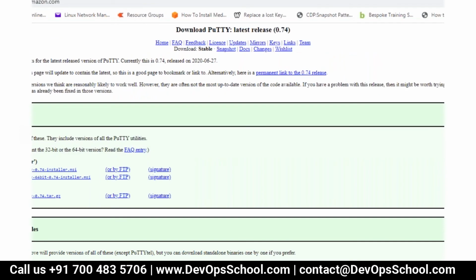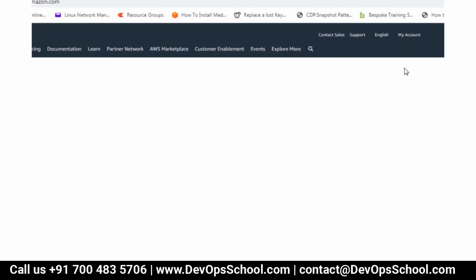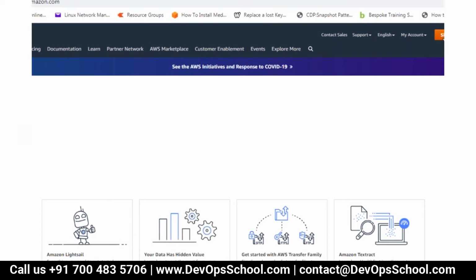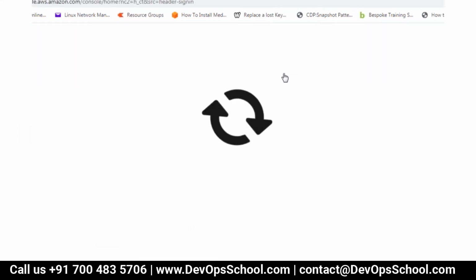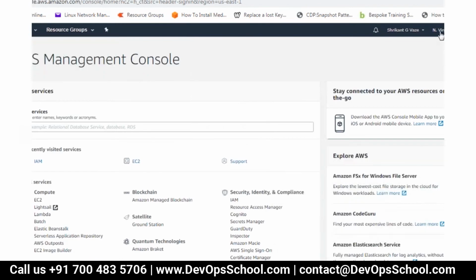So the process is: go to North Virginia region. Make sure you are in North Virginia region. Don't change. If you are logged in into Ohio or any other region, please make sure you are in the North Virginia. First thing is that. So on the right side, you should be in the North Virginia region.